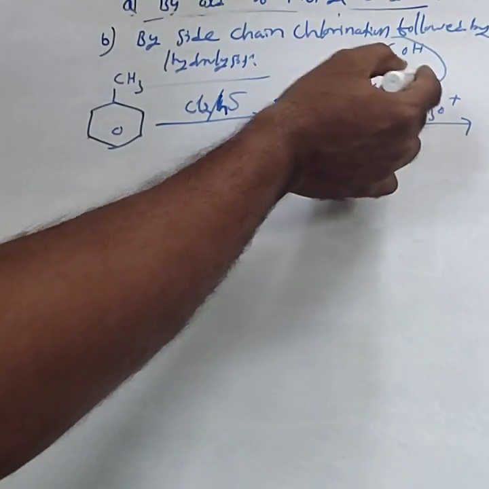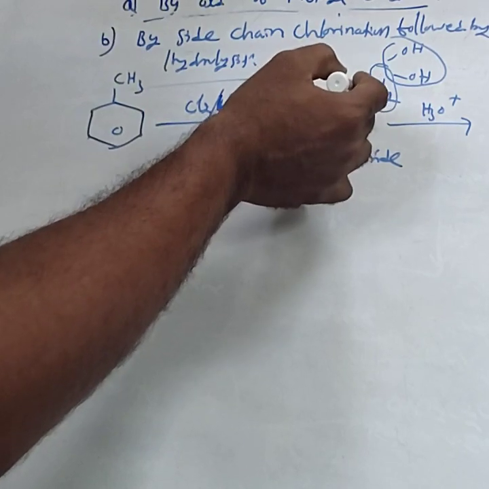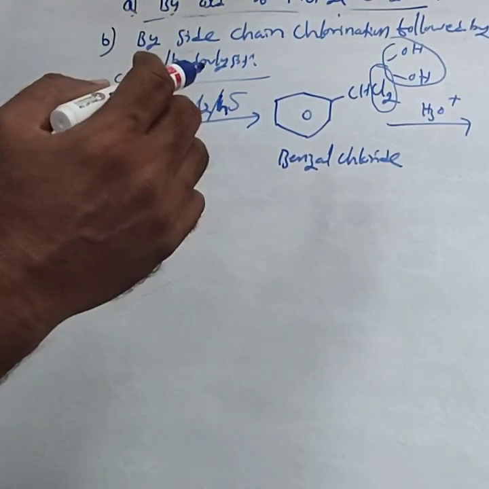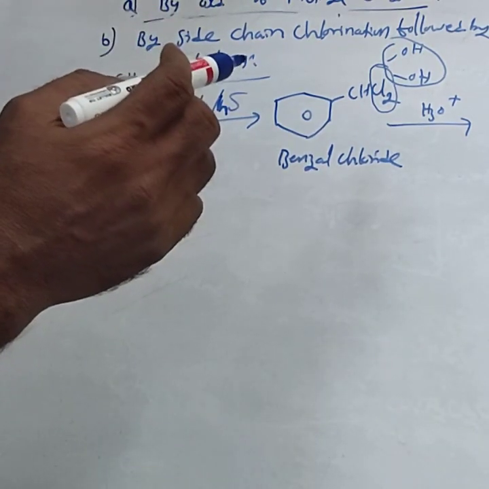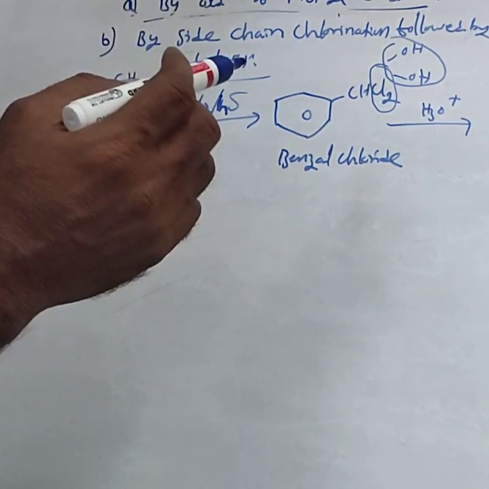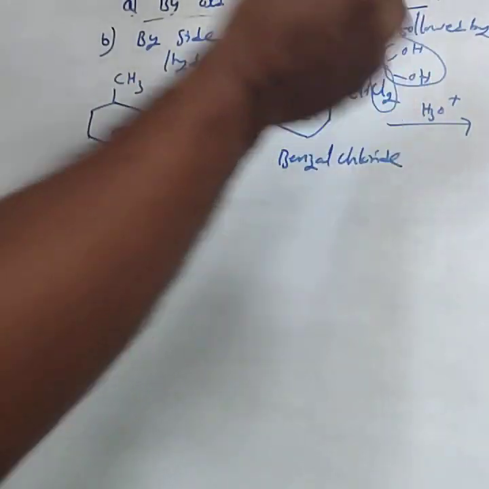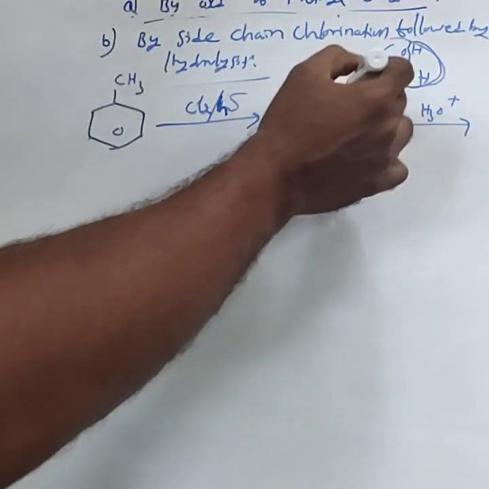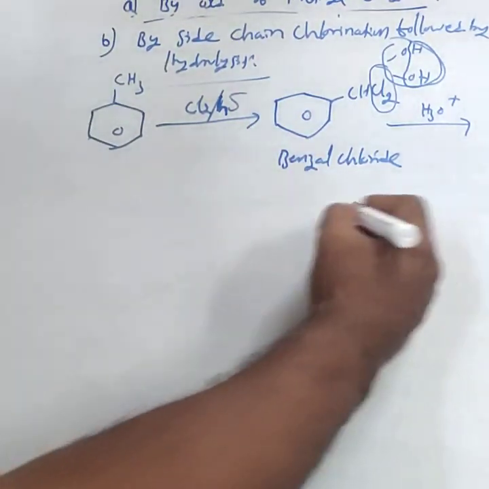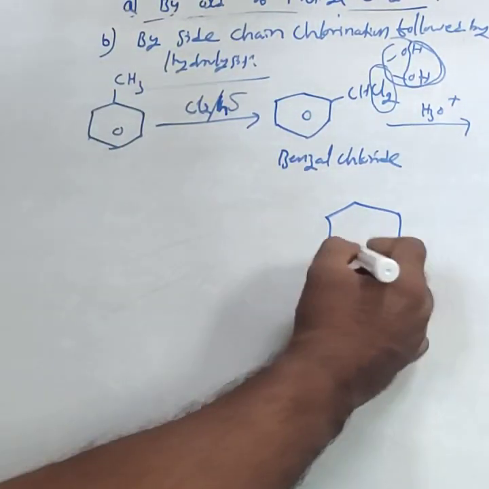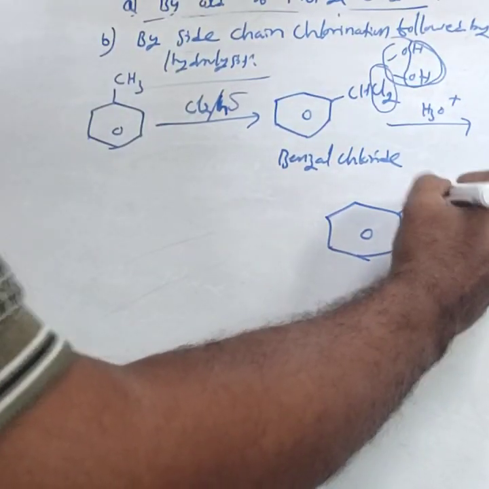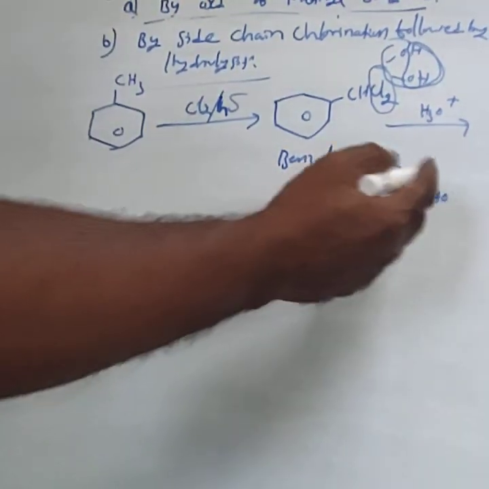If two OH groups are present on the same carbon atom, the compound is unstable. Already I explained in the alcohols chapter: more than one OH group bonded to the same carbon, the compound becomes unstable. Hence it loses a water molecule. Removal of the water takes place, then yields CHO. Benzal chloride on hydrolysis forms benzaldehyde.